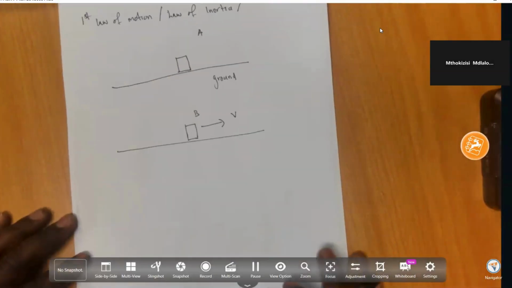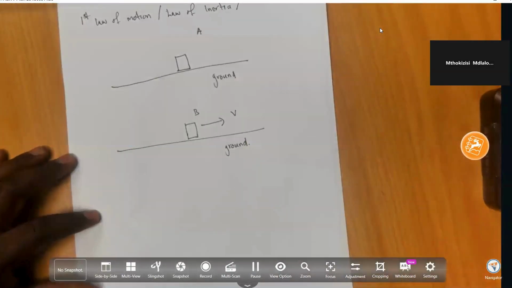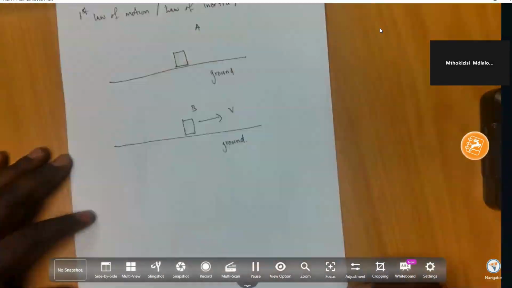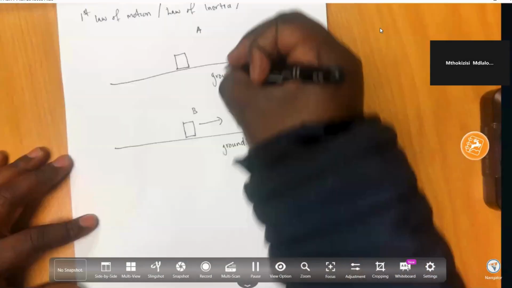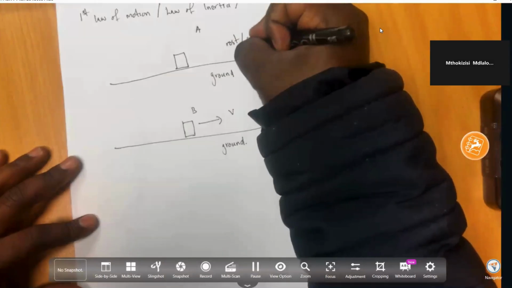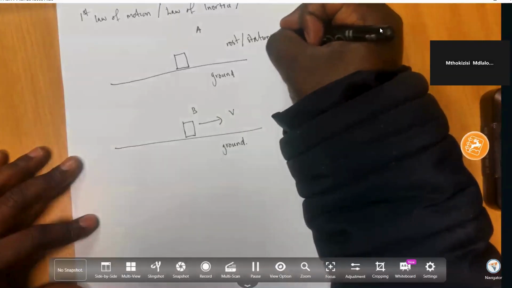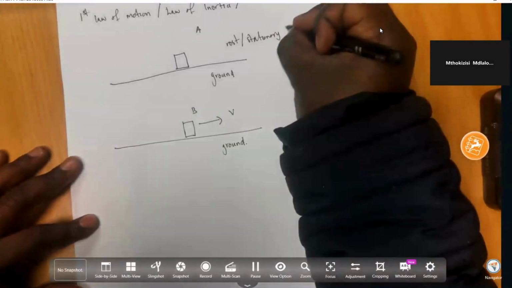What Newton, even Galileo, concluded is that this object in scenario A is at rest, or stationary.